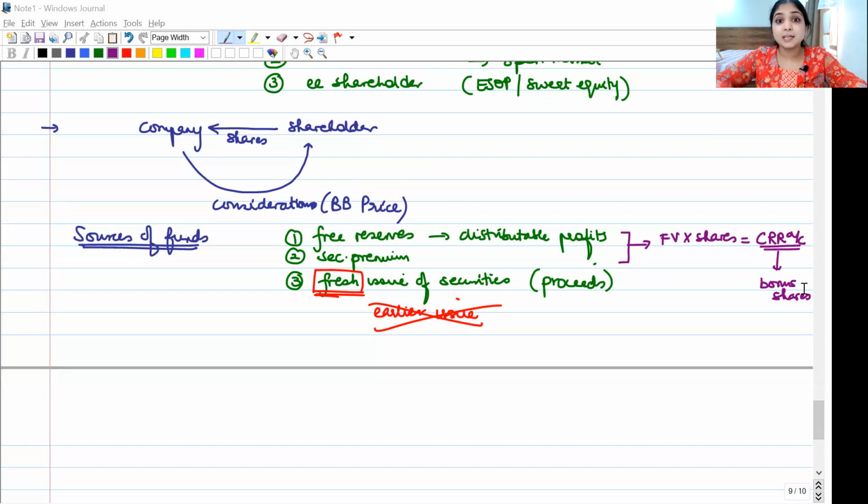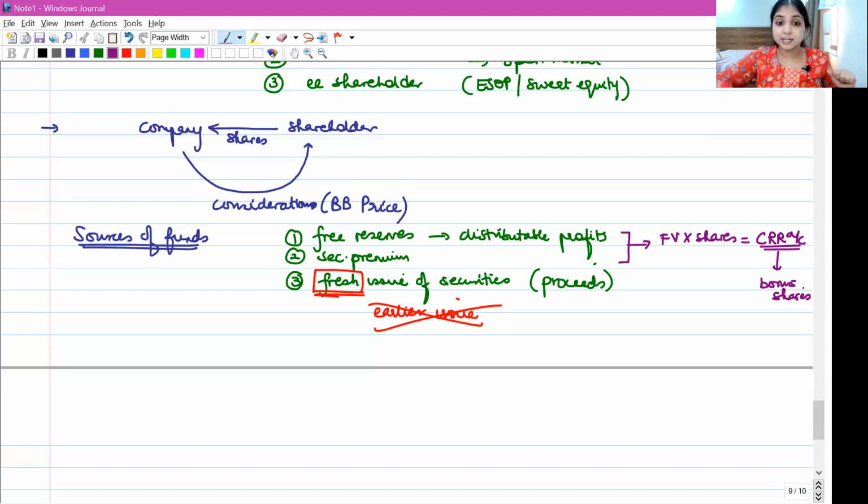Even there we studied we can take money out of free reserves, or we can make a fresh issue of securities, take money out of there. But their securities premium account can be used only to pay premium on redemption, not the face value, only the premium portion, the premium on redemption, that alone you can pay out of securities premium account. I hope you are able to connect. We had studied in full depth earlier, right?